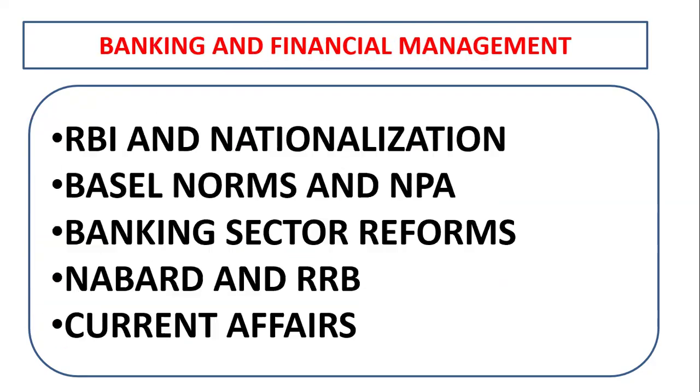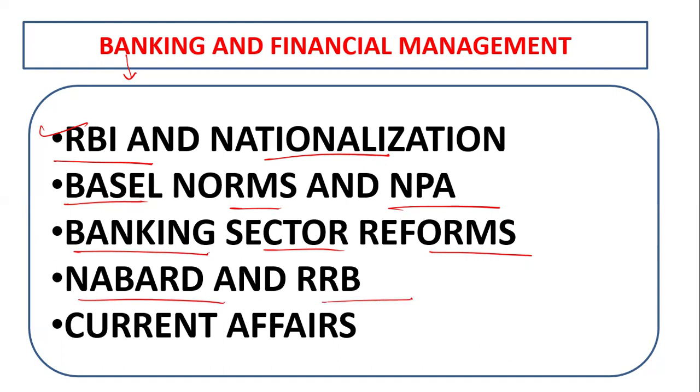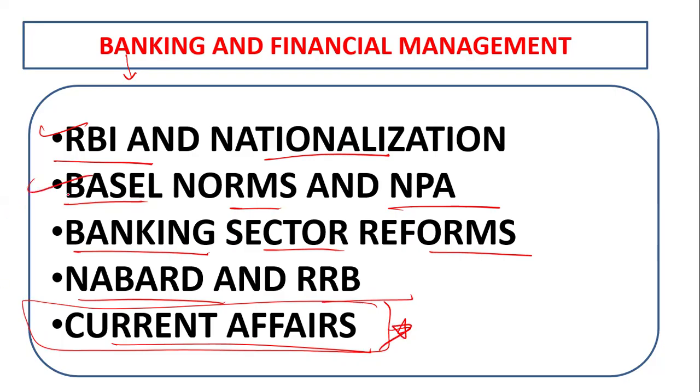Okay, now the next, that is banking and financial. In banking and financial, you have to be updated with current affairs. This is important, and whatever questions are asked come from the updated area. In this section: the RBI, nationalization, Basel norms, the NPA, banking sector reforms, NABARD and the RRB, and current affairs are important.